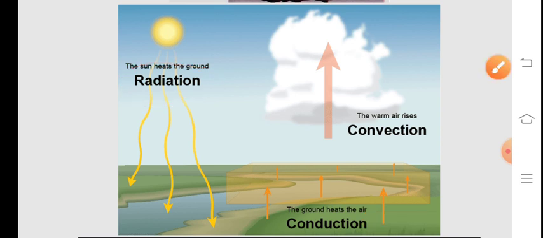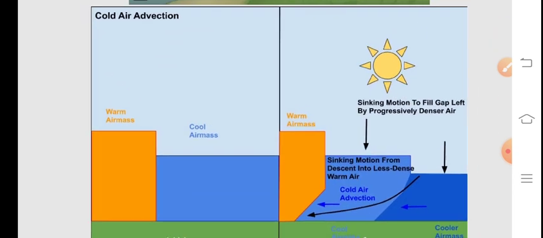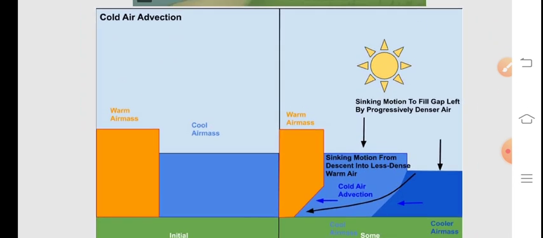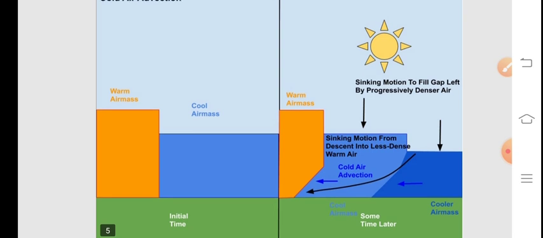Then fourth point, heating through advection. Advection is the transfer of heat from one region to the other. Look at this picture carefully. Suppose this is region number 1 and this is region number 2.